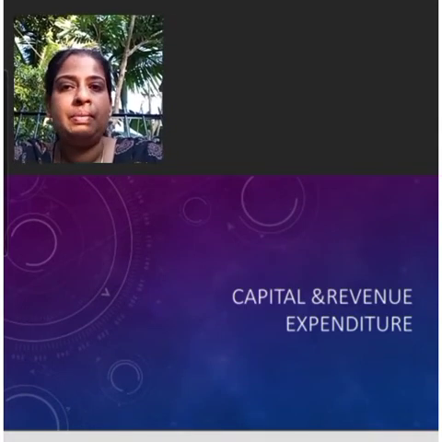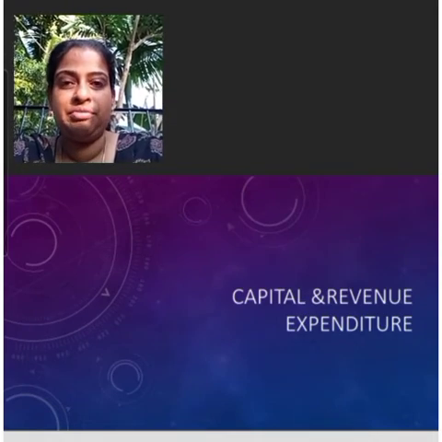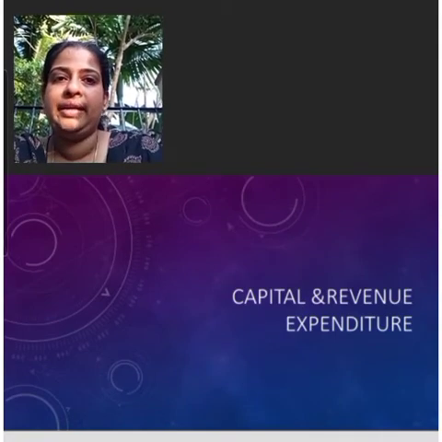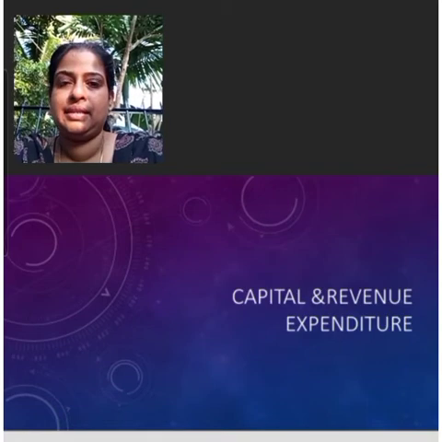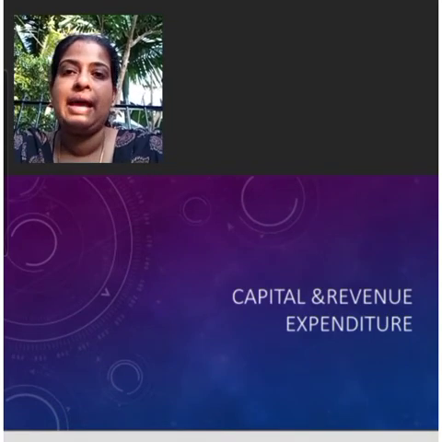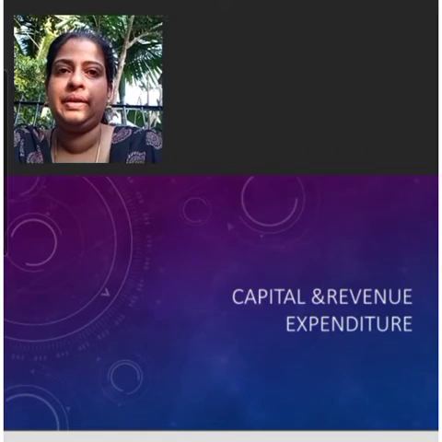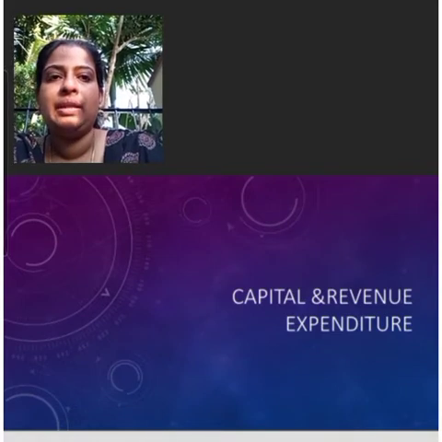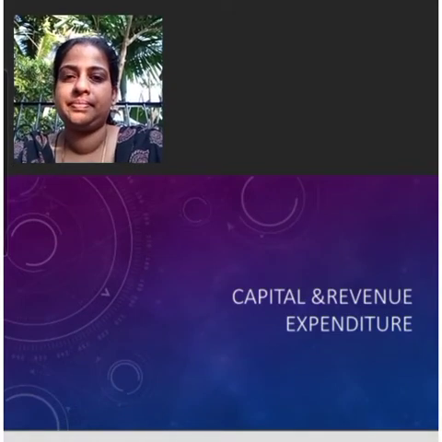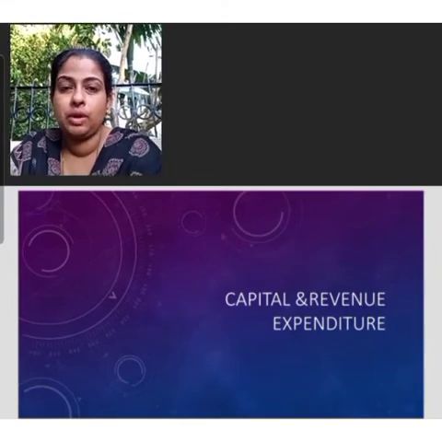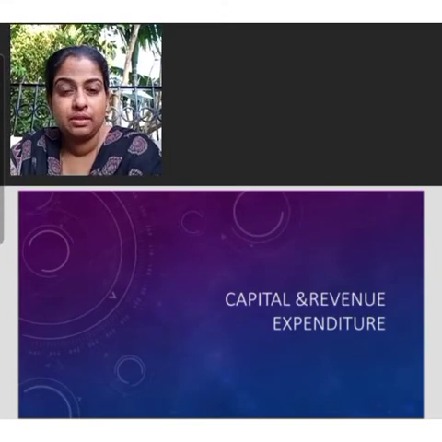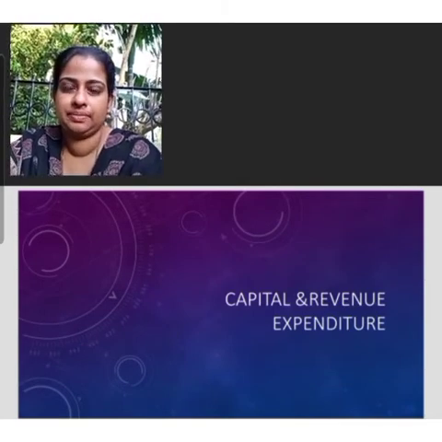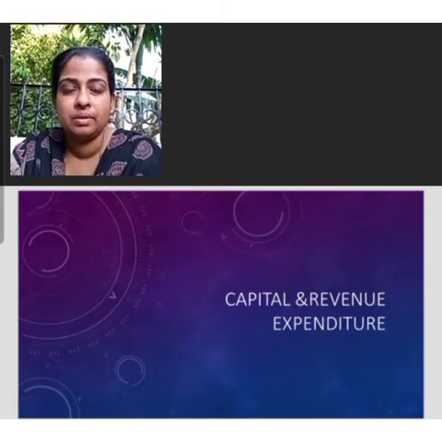An example can be payment of liabilities or payment of rent, salaries, commission, etc. The salaries paid in the current period will not benefit the business in the next accounting period, when the workers have put in their efforts in the current accounting period. They will have to be paid the salaries in the next accounting period as well if they are made to work. The payment to acquire furniture for use in the business is of capital nature. The furniture acquired in the current accounting period will give benefits for many accounting periods to come.